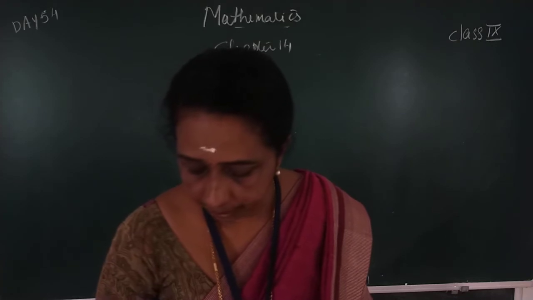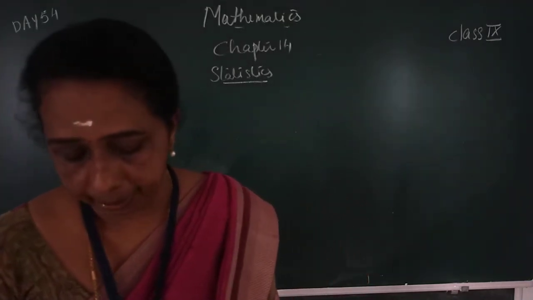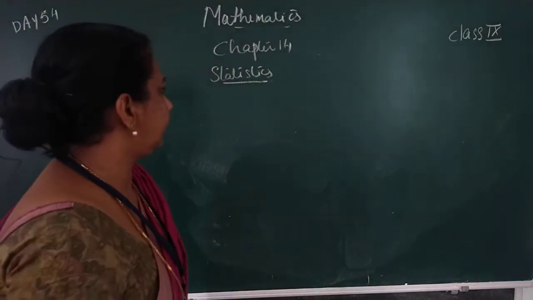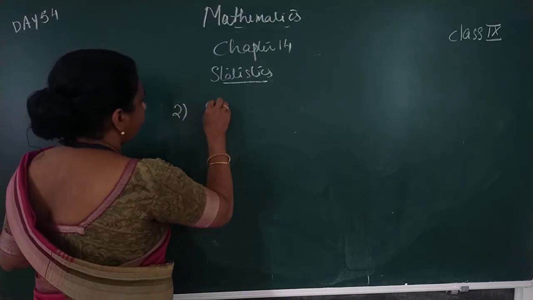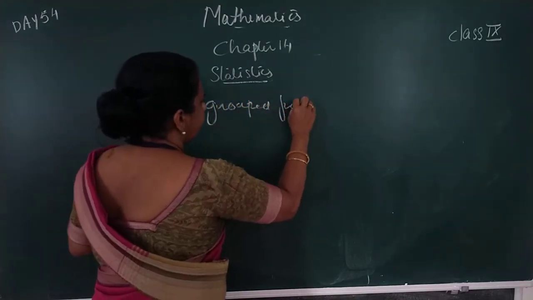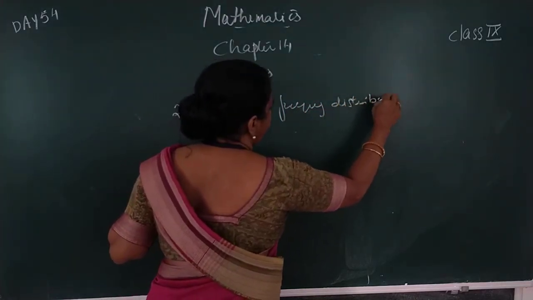Next one, 100 plants are there, that is 100 numbers are there. There we can prepare a frequency distribution table. It is called a grouped frequency distribution table.